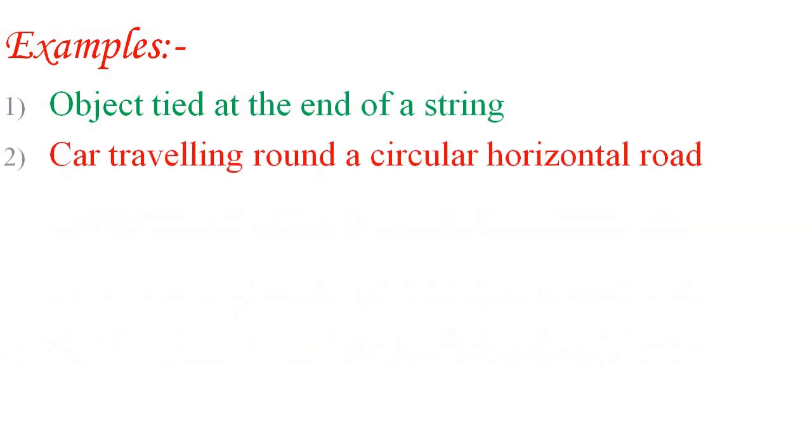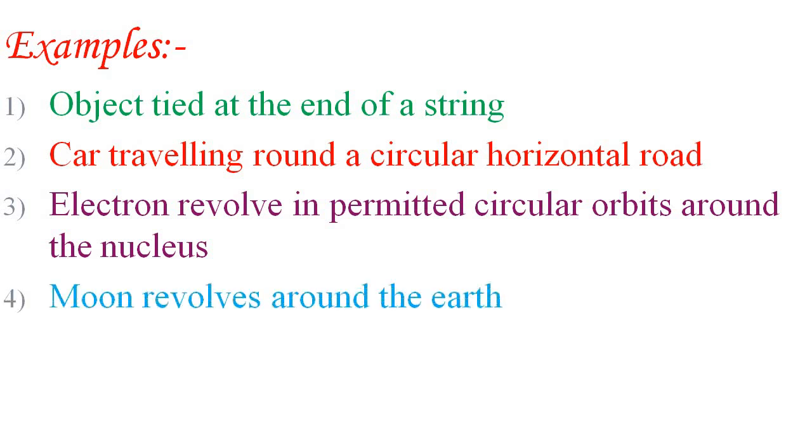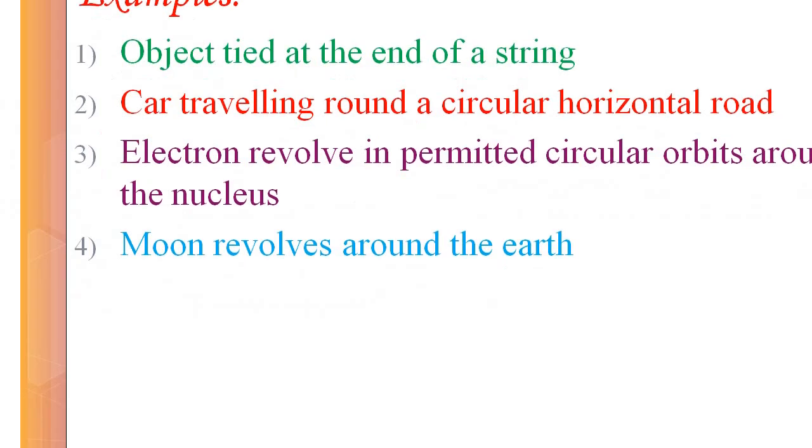Next point, there are various examples regarding the centripetal force. A few examples are: an object tied at the end of a string, a car traveling around a circular horizontal road, an electron revolving in permitted circular orbits around the nucleus, and the moon revolving around the earth. These are a few examples regarding the centripetal force.